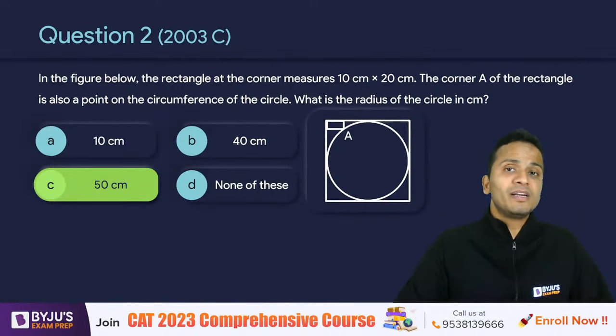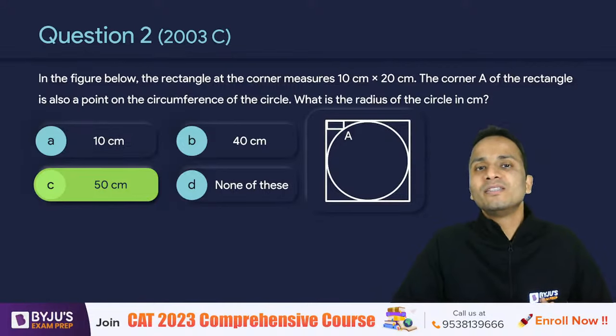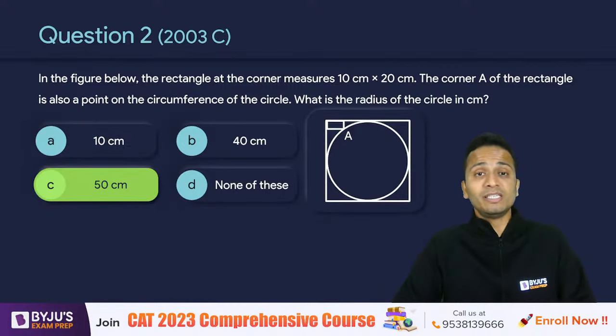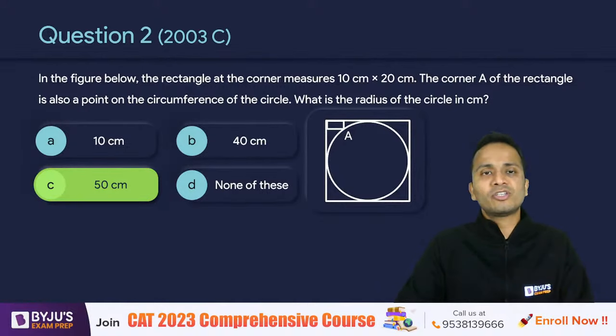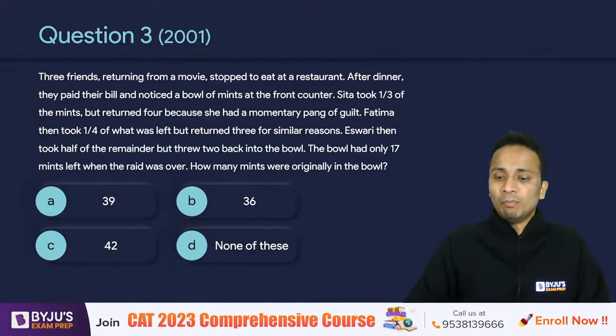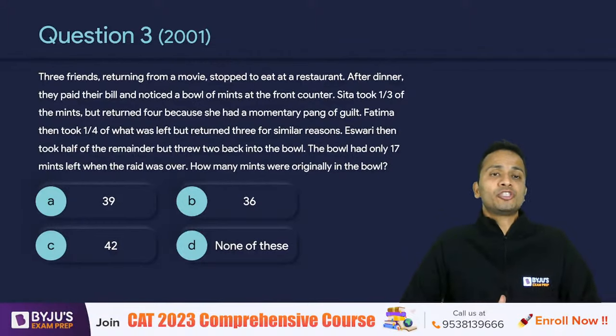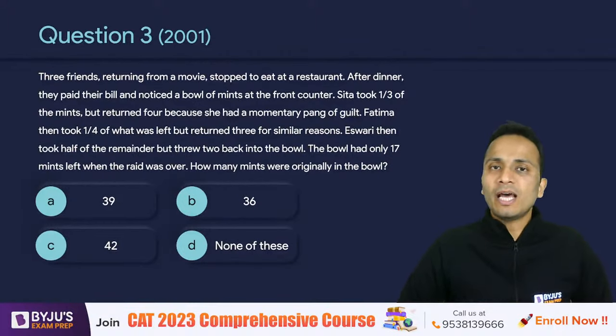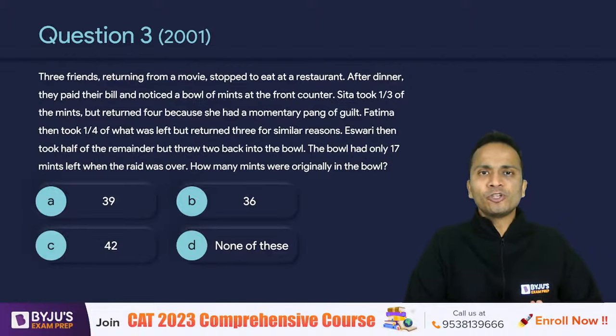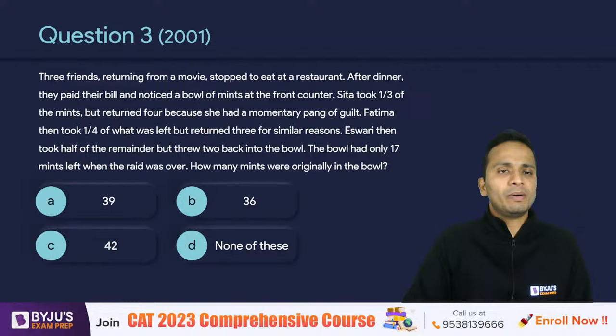Now this question appeared in CAT 2003. It is a simple question, not very difficult, but the trick to attempt these types of questions should be known. Now moving ahead and looking at the next question that came in CAT 2001. A wonderful question that we still see in our examinations while we are preparing.